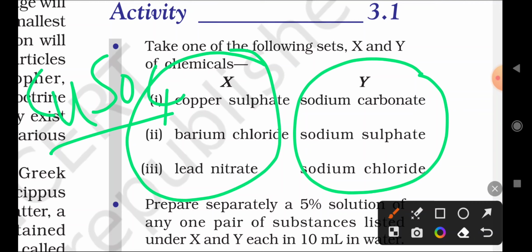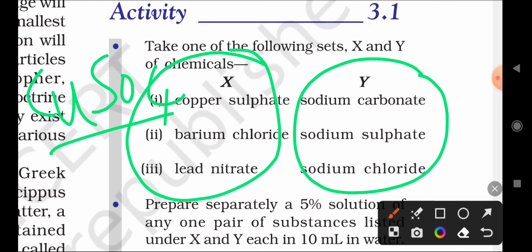What are the three compounds given? Copper sulfate is the first compound. The second one is barium chloride, BaCl2.